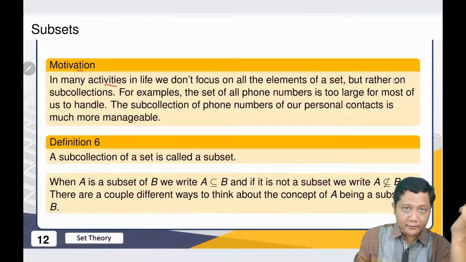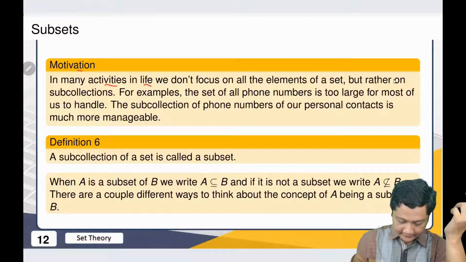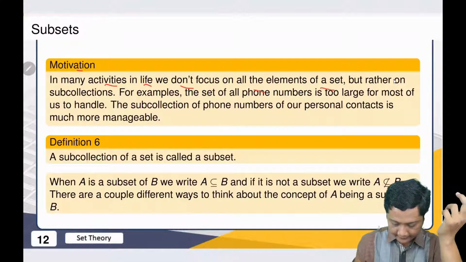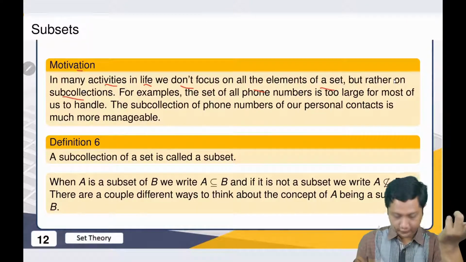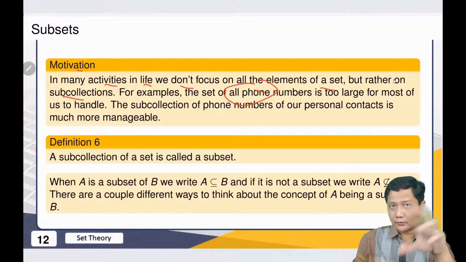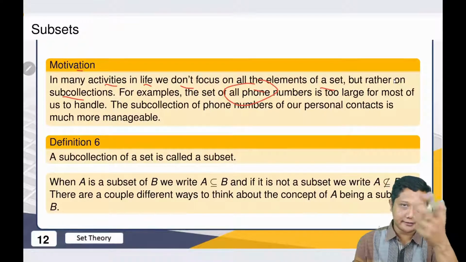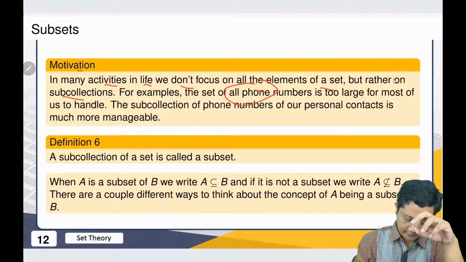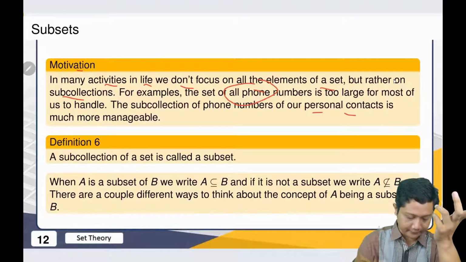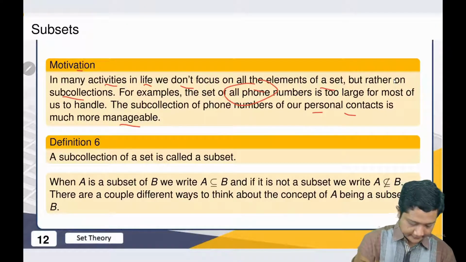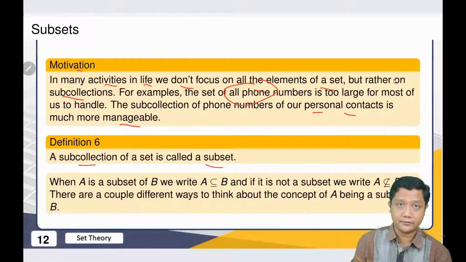A lot of things in our life, we don't focus on all elements of a set, but on sub collections. For example, if we have a list of phone numbers, of course we will not save all the phone numbers. We only focus on some personal contacts, right? Because it is more manageable. And what is a subset? It is a sub collection of the set.